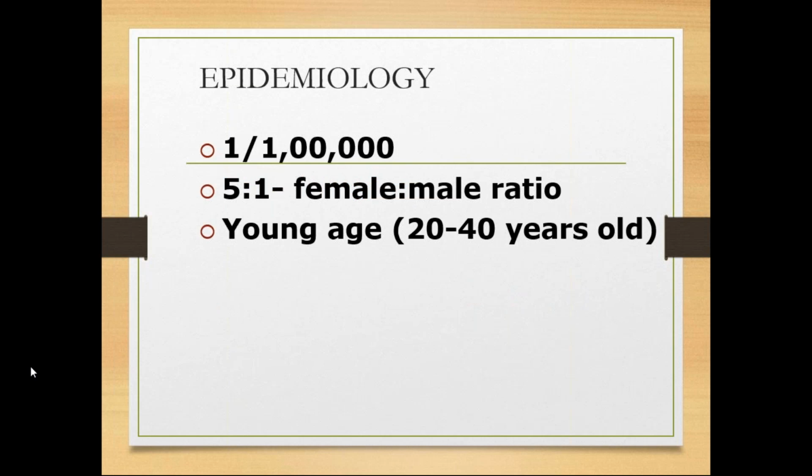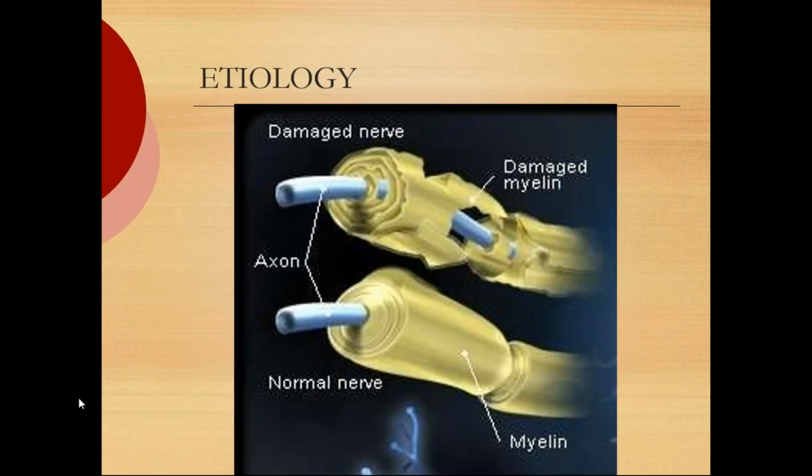So what is the epidemiology? 1 in 1 lakh. Female preponderance is very high in optic neuritis when compared to males. Usually young people, 20 to 40 years of age, will be more prone. So what happens in optic neuritis? You can see this diagram and say everything. There will be damage to the myelin sheath. Okay, you can see, just 1 second.